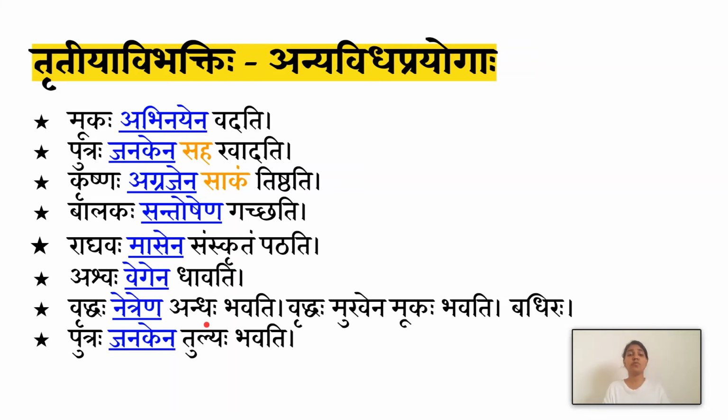Then to describe disabilities. So, for example, Vriddaha Andaha Bhavati. Vriddaha is an elderly person, an old man. Andaha is blind. Vriddaha Andaha Bhavati. He is blind by what?